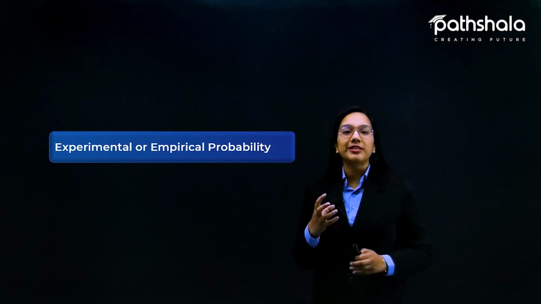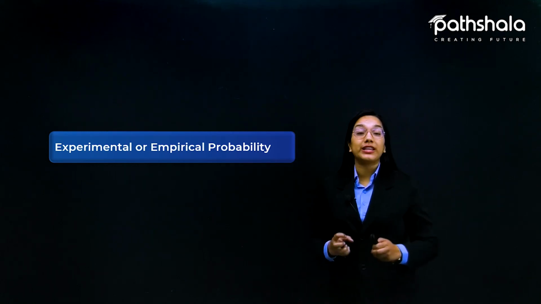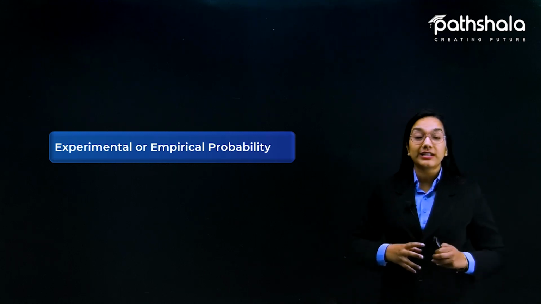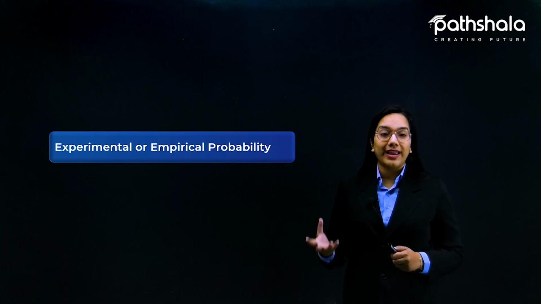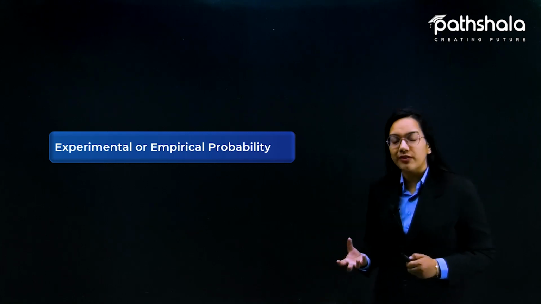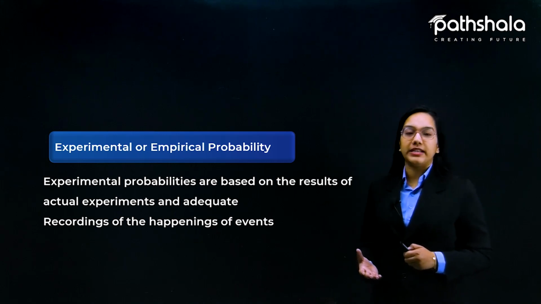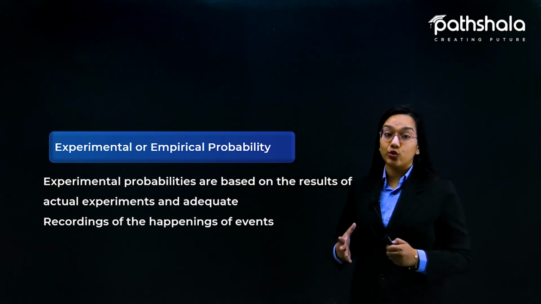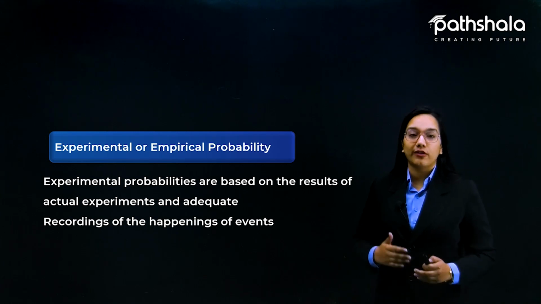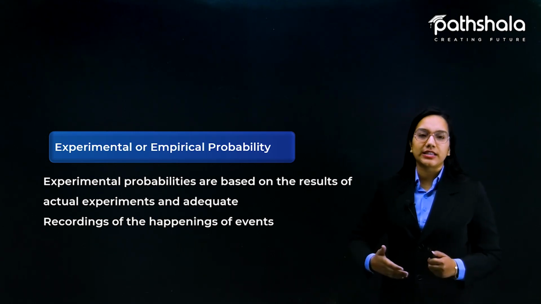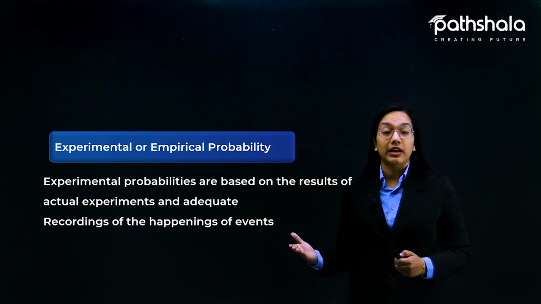The experimental probability, as per its name, is all based upon the actual experiments or the data that we get from an actual experiment of any particular thing. Let us recall: experimental probabilities are based on the results of the actual experiment and adequate recording of the happenings of the event. For instance, recall the experiment that we did in class 9th.